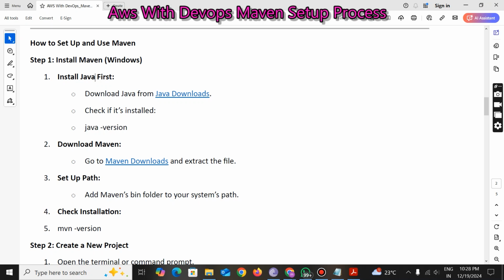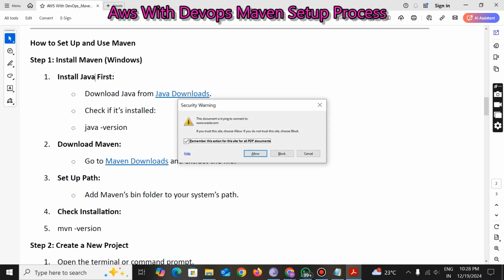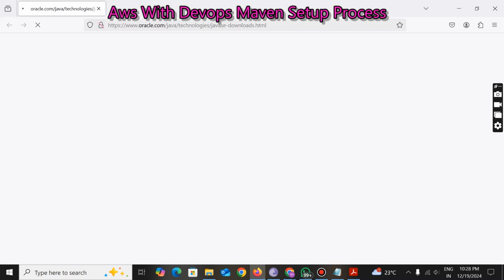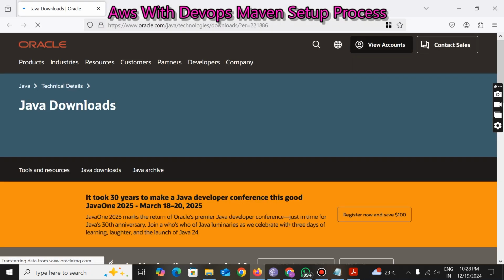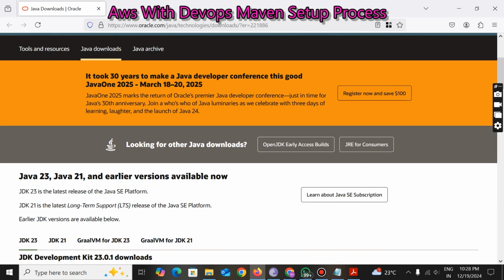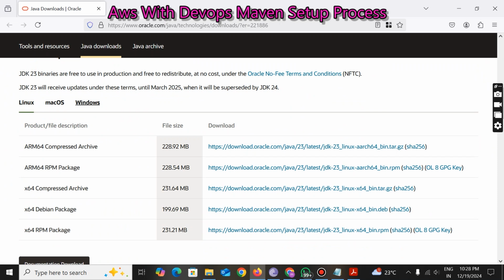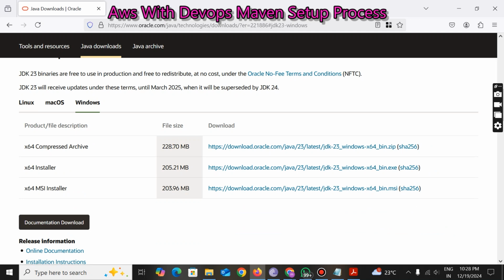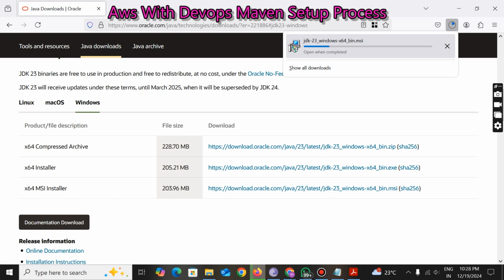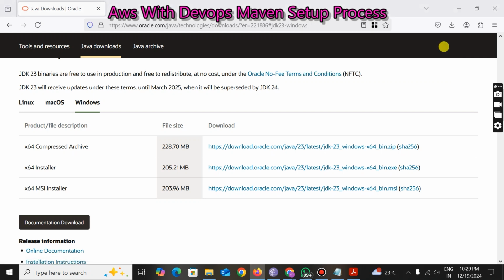Now we need to download Java. I have provided the link here, so just go to the link. From here you can download Java. Go to Oracle and scroll down. Three types of operating systems will be there. Ours is Windows, so I am going to select Windows. Now select the x64 MSI installer and just click on it. The JDK is getting downloaded now. Okay, Java successfully got downloaded.